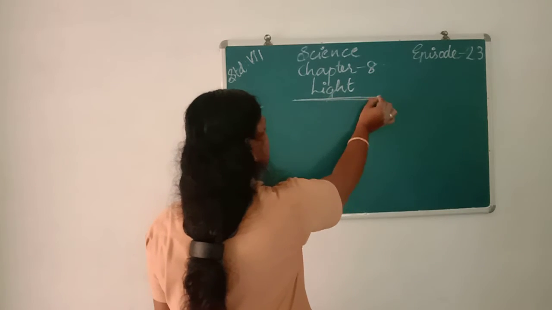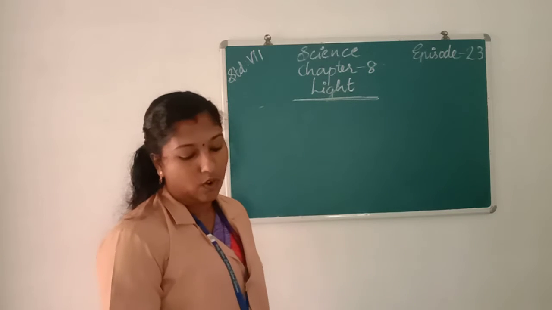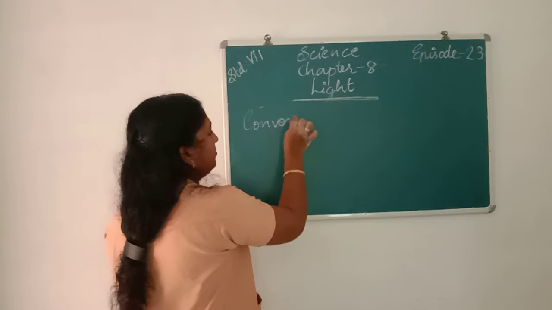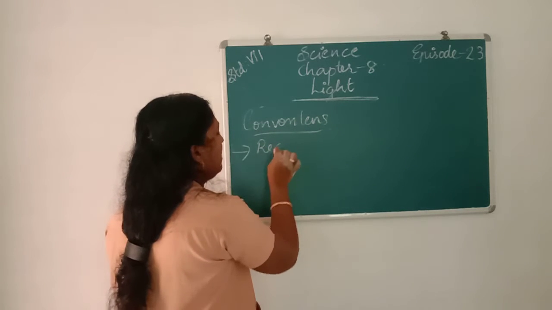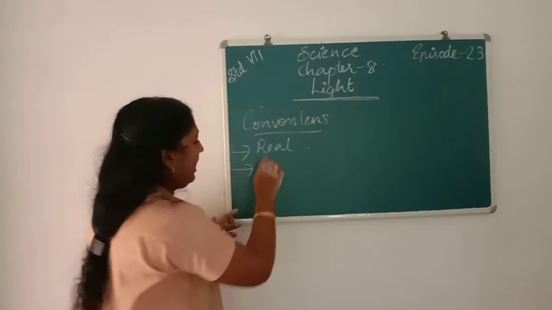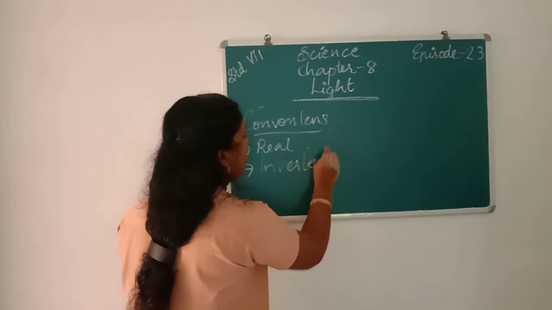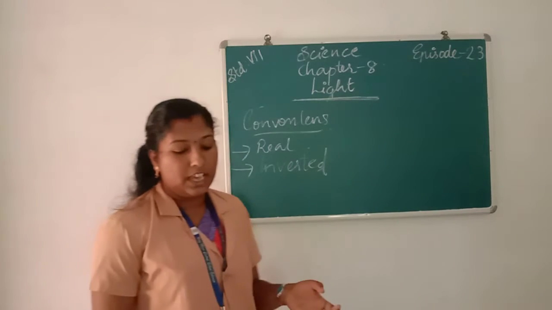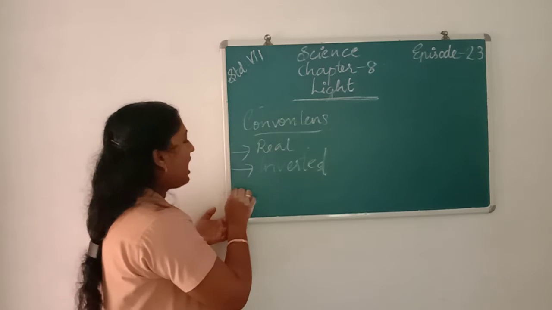What are the properties of the images formed by a convex lens? In a convex lens, the images are real, and also the images are inverted. The image is large and appears close to the lens.